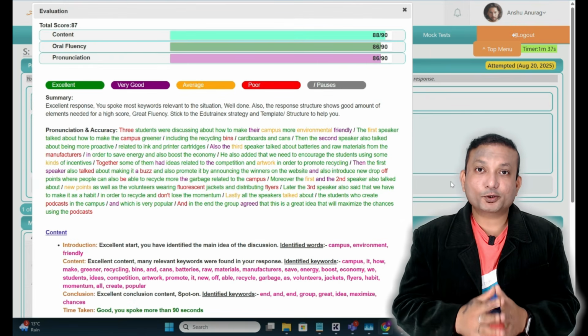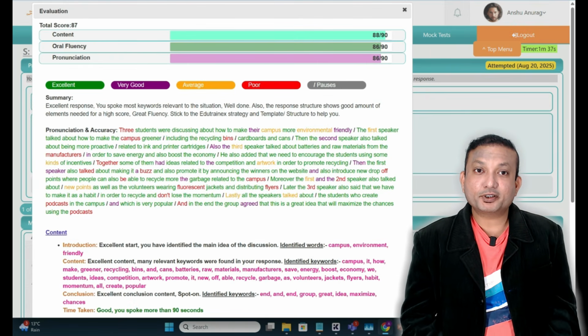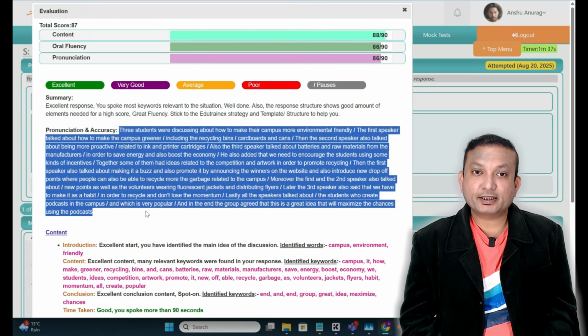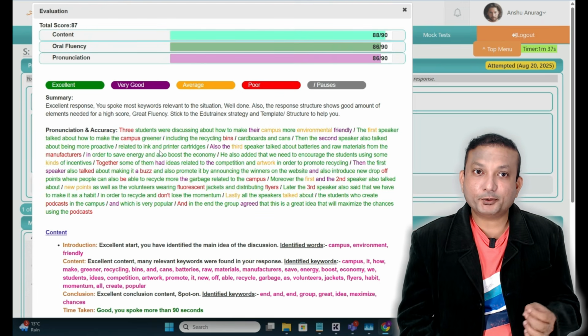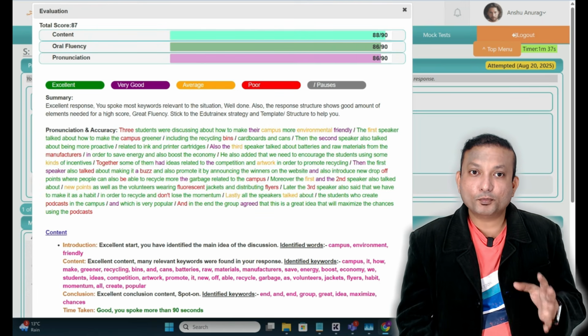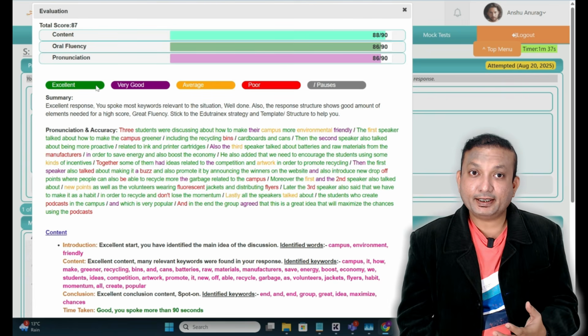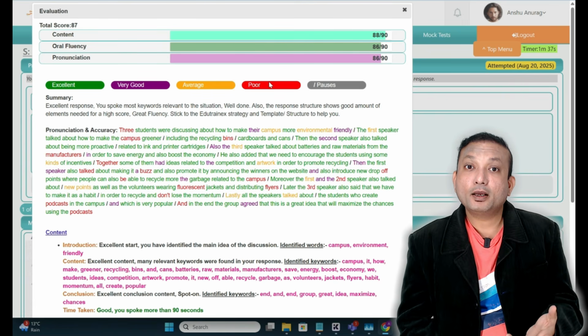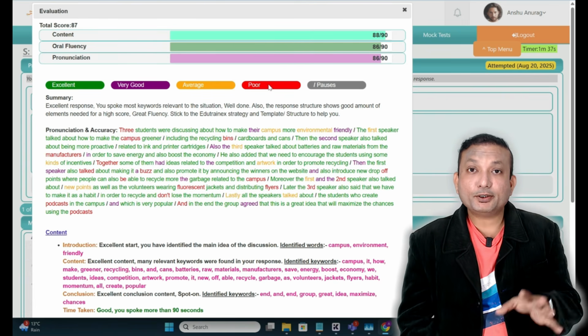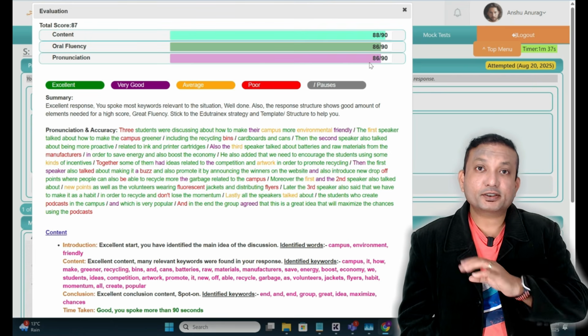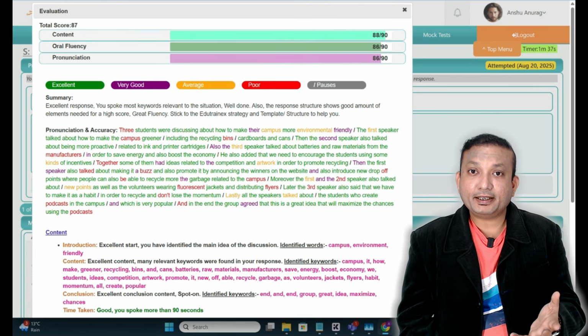Okay, now we have got the score for what we attempted, the same question, the same response that I spoke. As you can see over here, the pronunciation accuracy part is analyzed here. Most of the words that I spoke were in the excellent and very good zone, but some as well in the poor zone. But overall, collectively, the pronunciation is still above 89, 88, whatever you need to do.